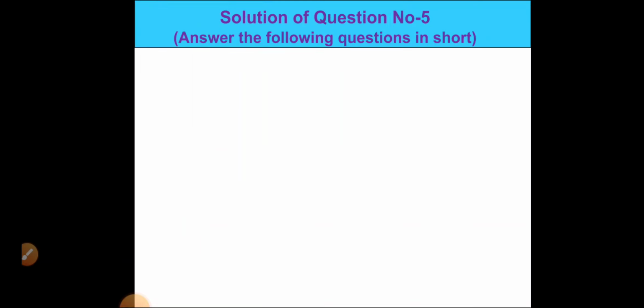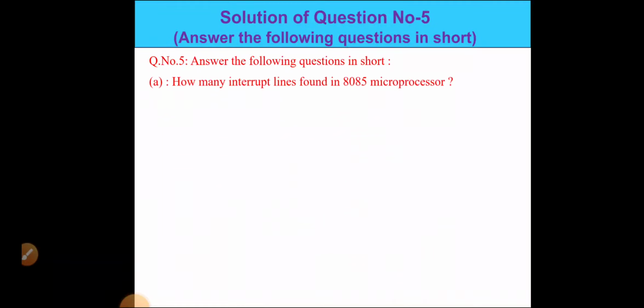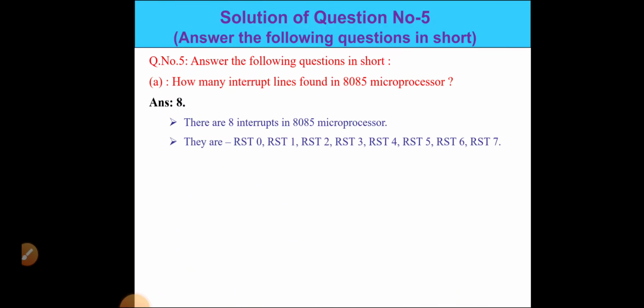Okay, next are the solutions of question number 5, that is, answer the following questions in short. How many interrupt lines are found in the 8085 microprocessor? There are 8 interrupt lines in the 8085 microprocessor, from RST0 to RST7. These are the 8 interrupt lines found in the 8085 microprocessor.